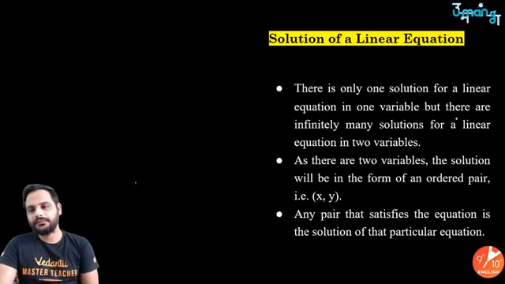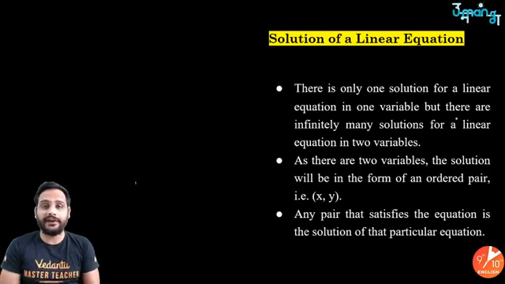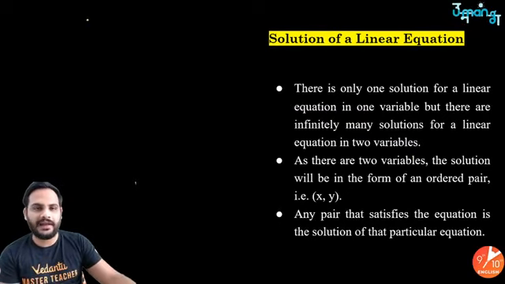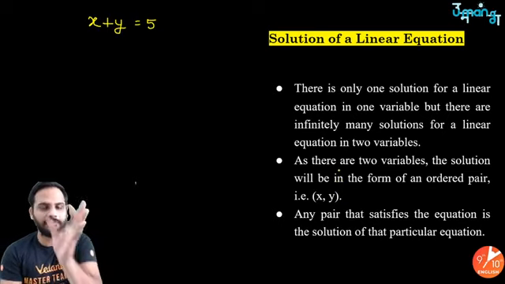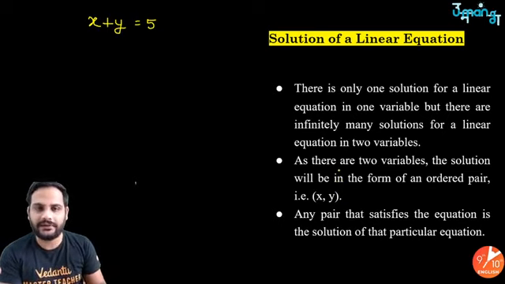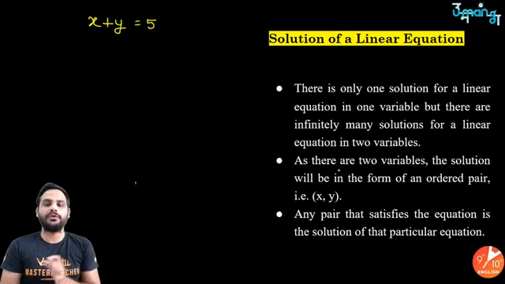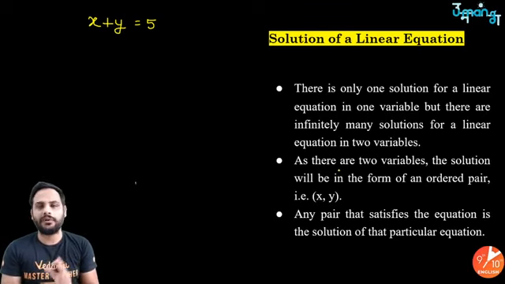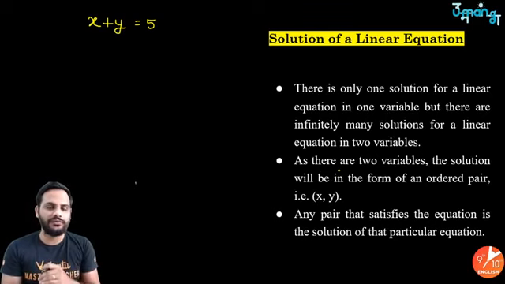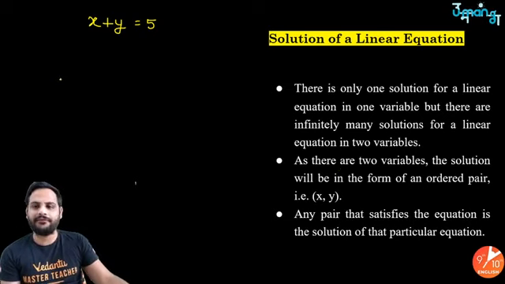Now, solution of a linear equation. How do you find the solution? For example, I have a linear equation, say x plus y equal to 5. This is a linear equation, not in the standard form, but a linear equation in two variables. If I have x plus 2 equal to 3, a linear equation in one variable, we already know how to solve. For linear equation in two variables, step 1 is, we assume the value of any one variable.